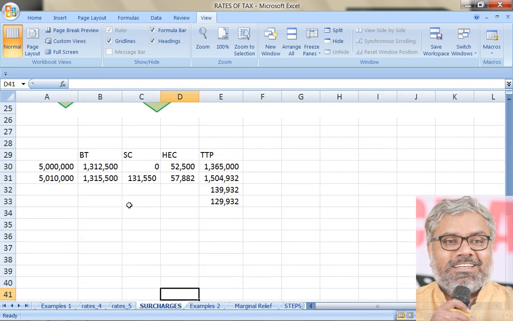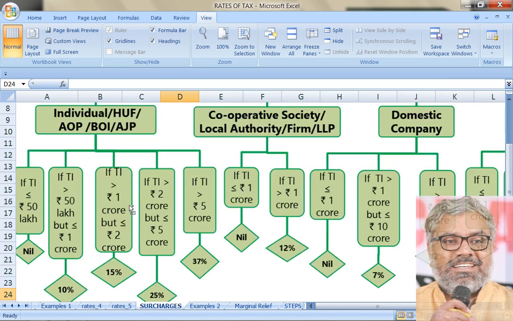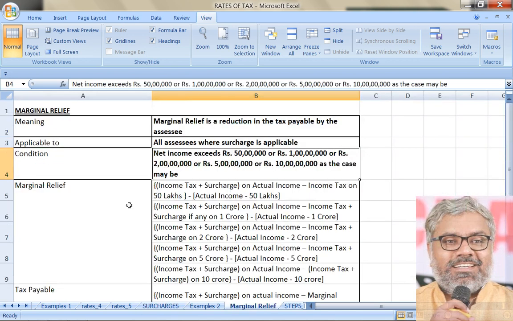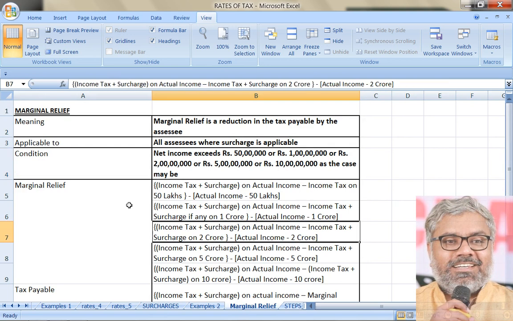But the 10 crores limit, if you observe in the surcharge table, is applicable for domestic and foreign companies only. So as the case may be, if the net income exceeds these thresholds marginally, then marginal relief can be given.